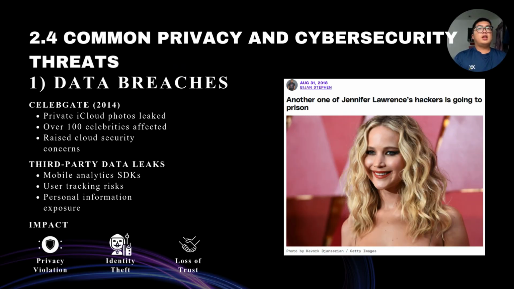So the first one is data breach. A data breach happens when personal information is accessed or leaked without permission. One famous example is the Celebgate incident in 2014. Private iCloud photos of more than 100 celebrities were leaked online.